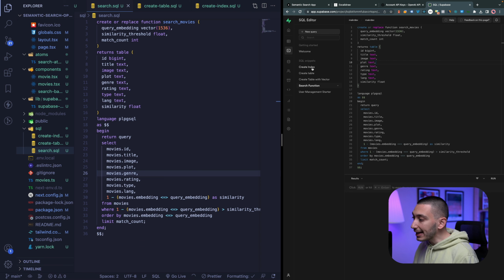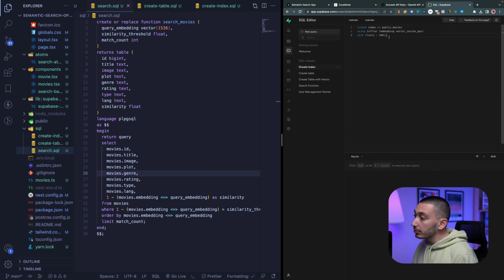You can build your own function for that purpose. And second, we need to create our index for our vector database, our movies table, because as our movies table grows, for example, if it has 10,000 records, we will see that our search query is getting slower, but we need to make it faster, right?